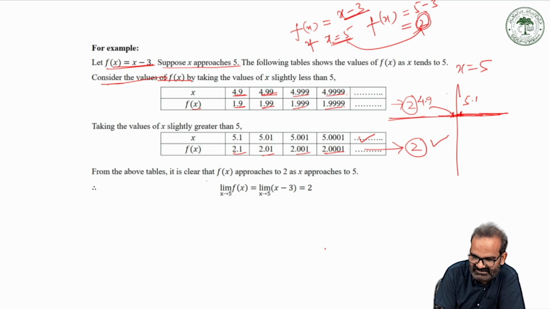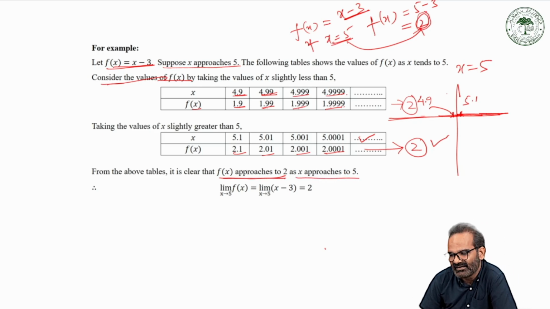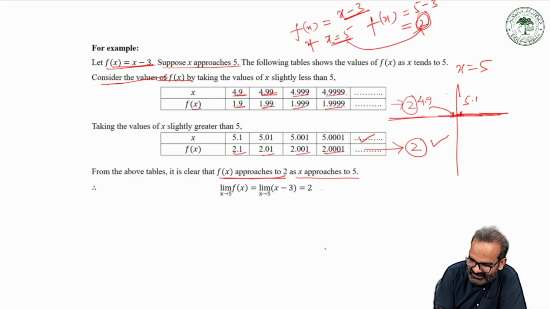From the above table, it is clear that f(x) approaches 2, not exactly equal to 2, because x itself is not exactly equal to 5. x is approaching the point 5, and f(x) is approaching 2 as x approaches 5, right? So this can be written mathematically like this: limit x tends to 5 of f(x). This is our function. What is the function? x minus 3. So limit x tends to 5 of x minus 3 is equal to 2.